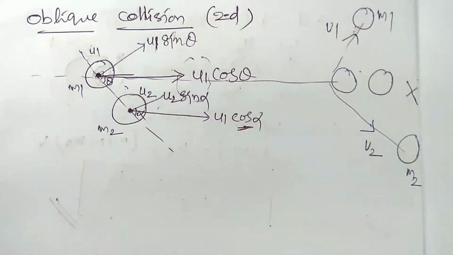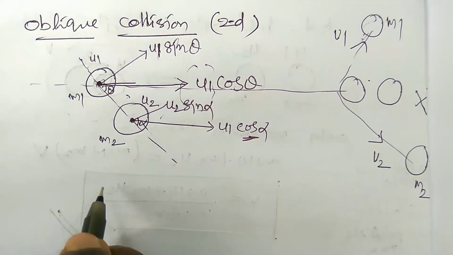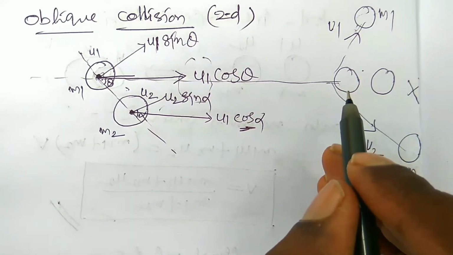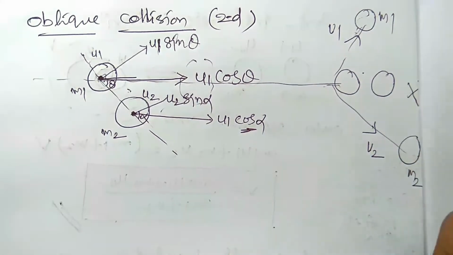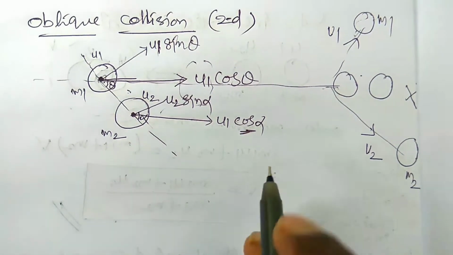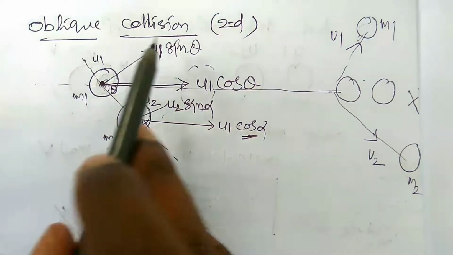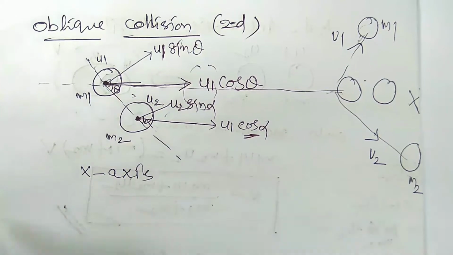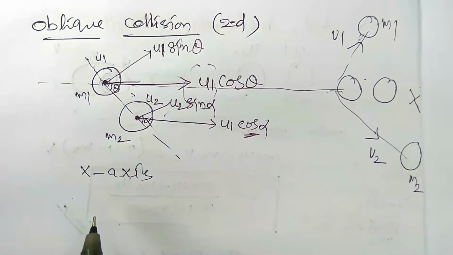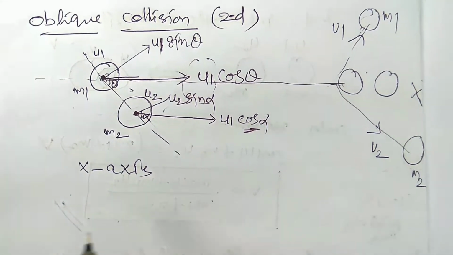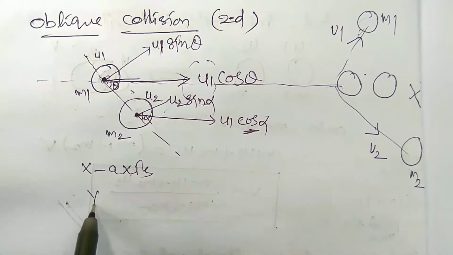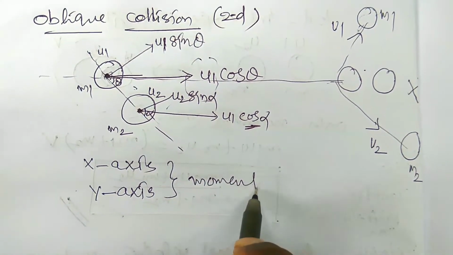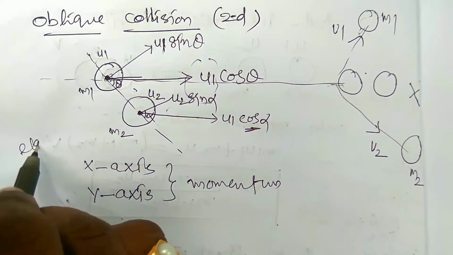If it is an elastic collision, the momentum should be conserved along the x direction and along the y direction. That's why we need to explain two-dimensional motion in oblique collision. Momentum should be conserved along the x-axis, and along the y-axis, momentum should also be conserved. So the momentum should be written along the x-axis and y-axis in case of elastic collision.